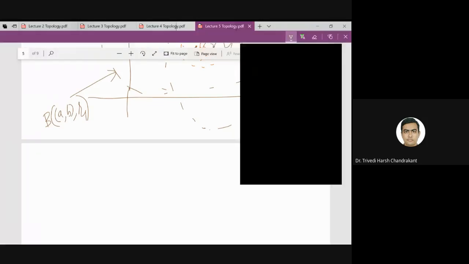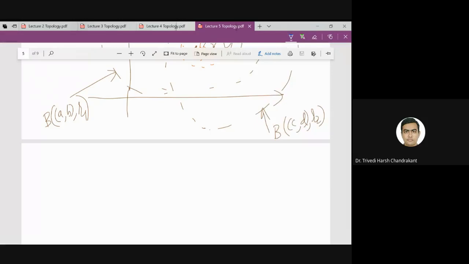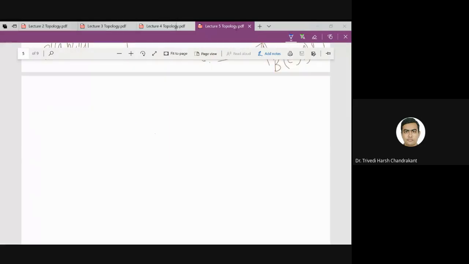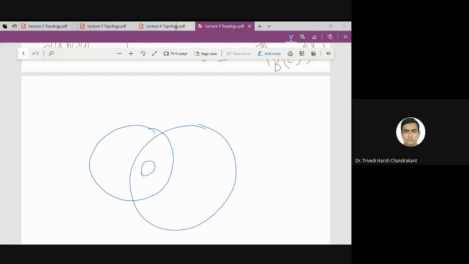For more understanding, a better figure is given in your book. So let me draw in a better way. If I take two disks, then I can always find a third disk which is inside these two disks and contains the given point. So this is the idea of this second property.